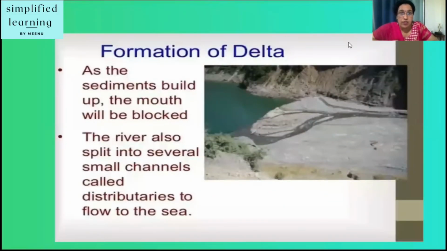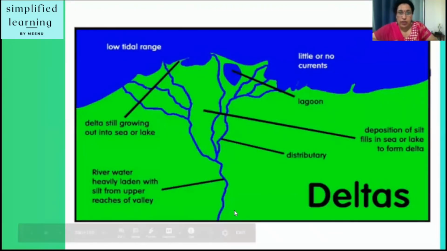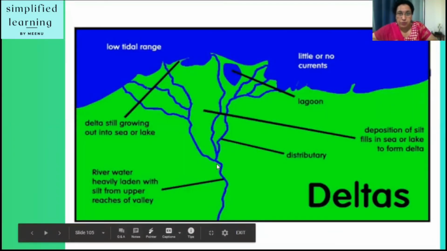So how is the delta formed? As the sediments build up, the mouth will be blocked. Can you see here? Yes. The rivers also split into several small channels called distributaries to flow to the sea. Yes, look here. This is the main river.